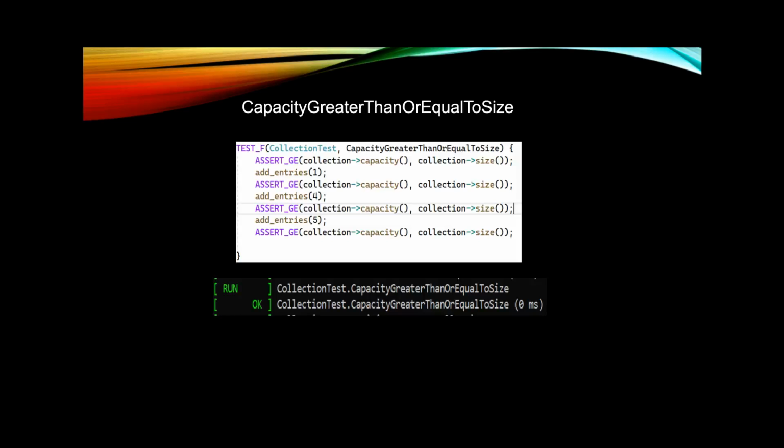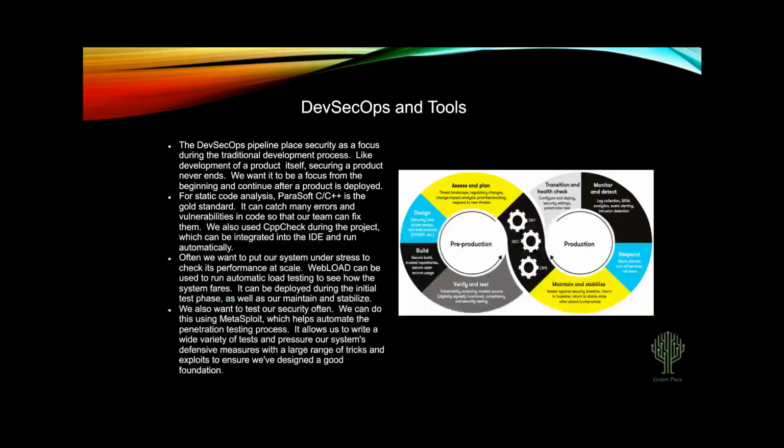and then we tested again. And then we added 4 more entries to take it up to 5 entries that we've added. We tested again, added 5 more entries, taking it up to 10 that we've added. And at each step of the way after those additions, we wanted to make sure that our capacity was greater than or equal to our size. In other words, the capacity was increasing, and it was remaining larger than the size. As you can see, that test was run, and that test passed.